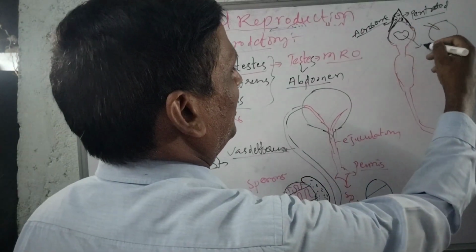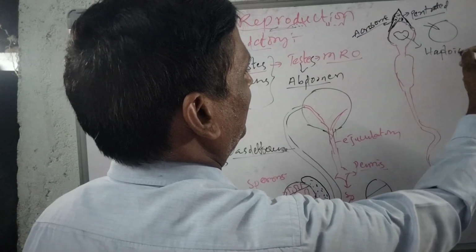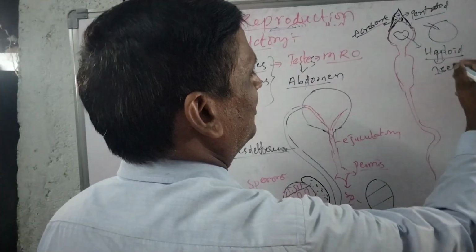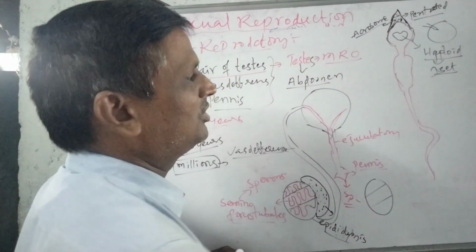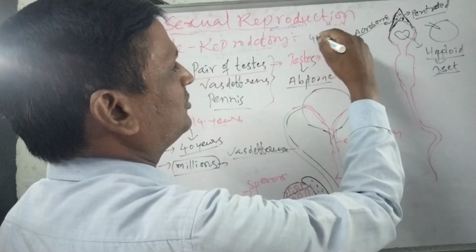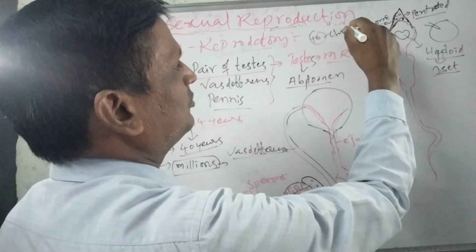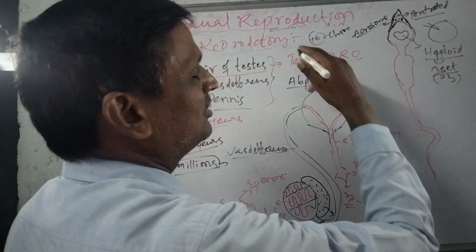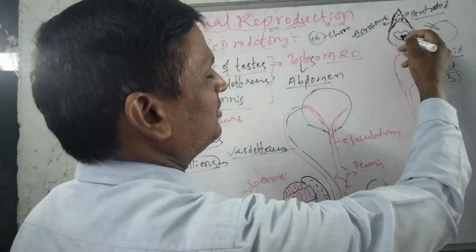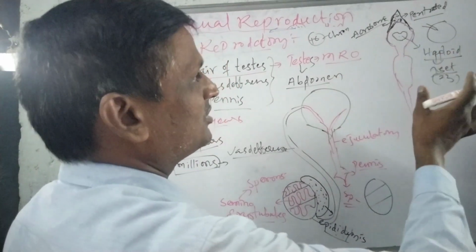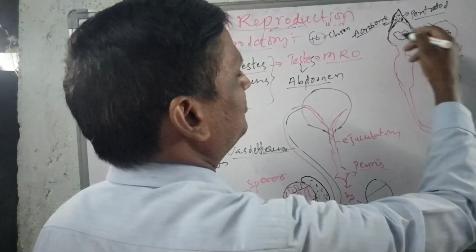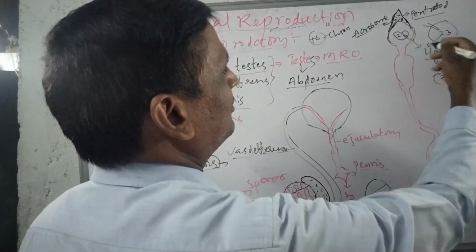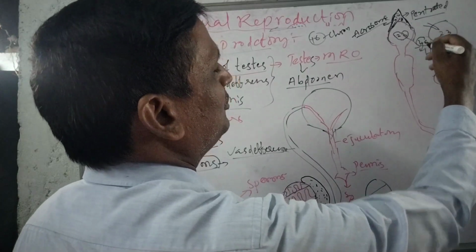In the head part we can observe a nucleus. This is a haploid nucleus. Haploid nucleus means generally one set of chromosomes is present. Suppose in the human body there are 46 chromosomes, but in the sperm cell there will be only 23 chromosomes. In the ovum cell there are 23 chromosomes, whereas in the sperm cell 23 chromosomes. These 23 together become 46 chromosomes when the newborn child forms.